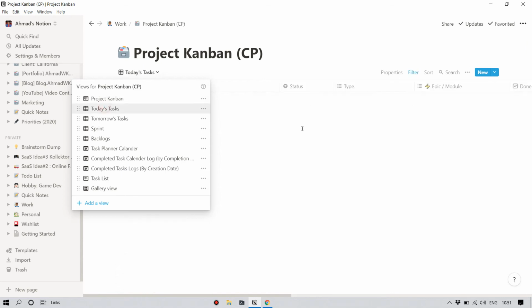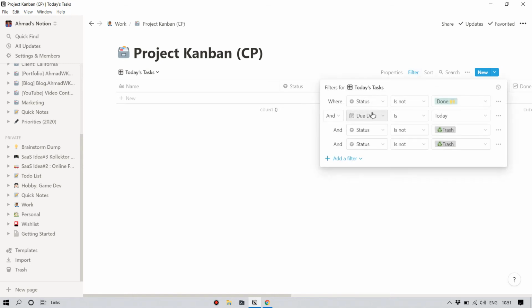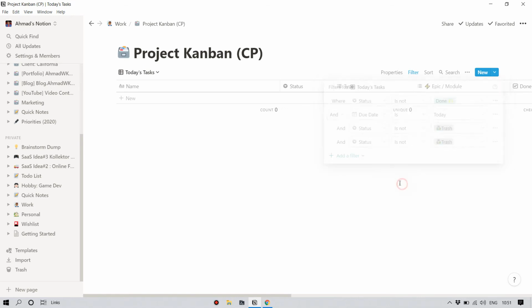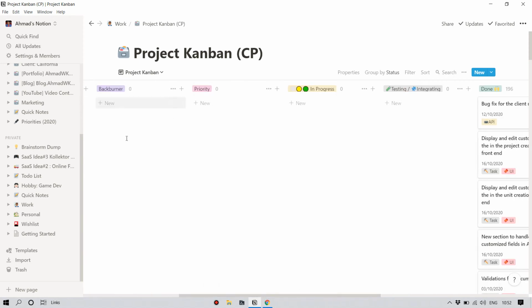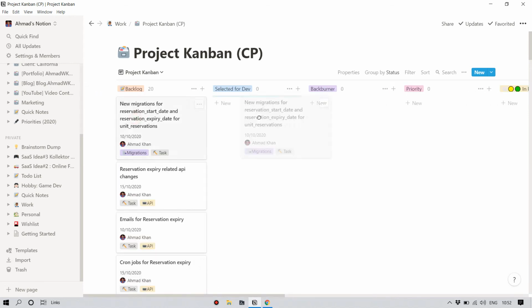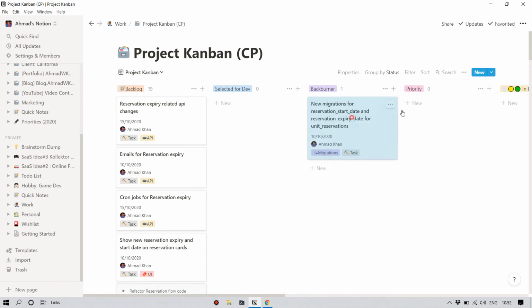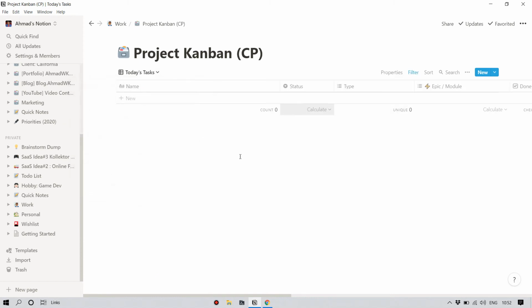So I have a separate view called today's task, where I have this filter applied. So you can apply the filter and then have this view as a separate presentation of your Kanban board. So I have applied a couple of filters here, so it only shows today's task. I can take a look at the board in this way, like what are the priority tasks, what are the tasks that are in progress, and what needs to be done, what needs to be moved. I can do that here, or I can go to this today's task and I can get the list of all the tasks that are needed to be done today.